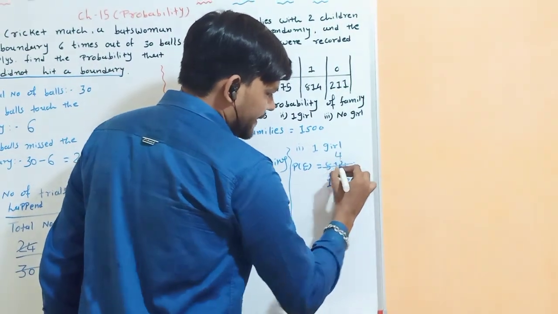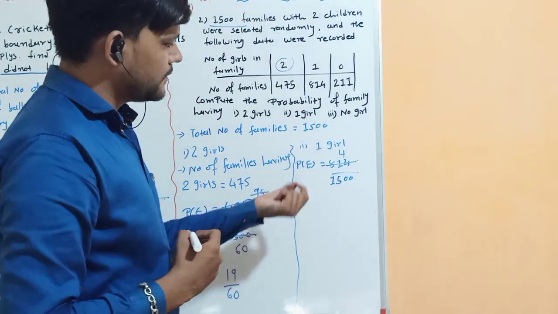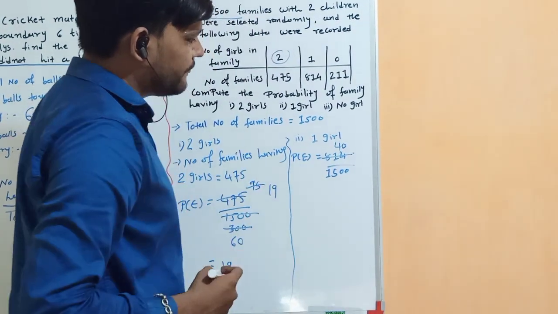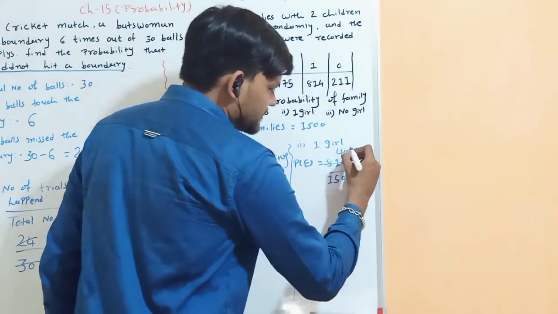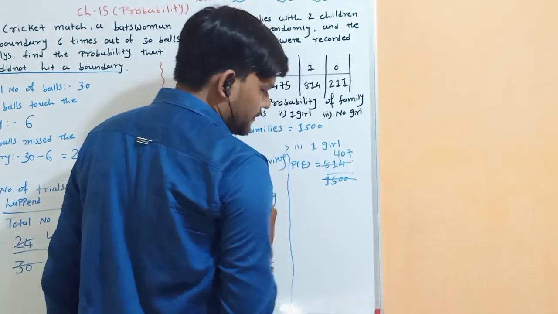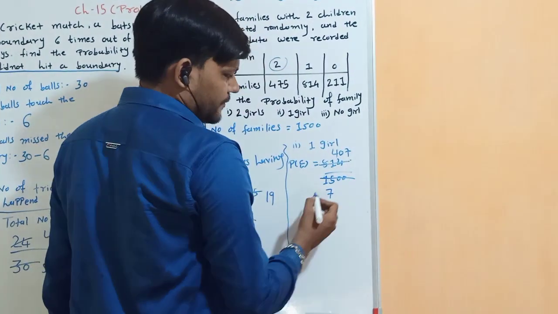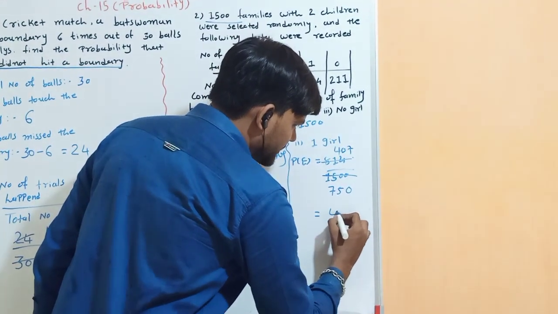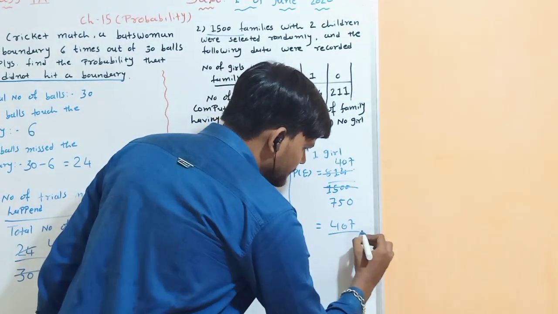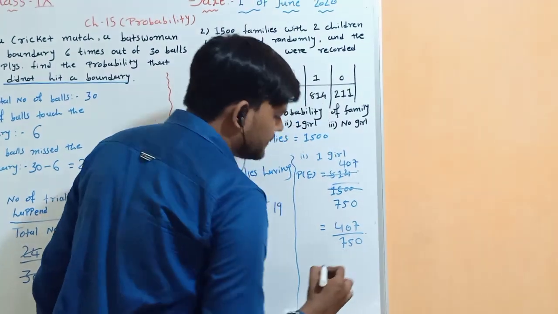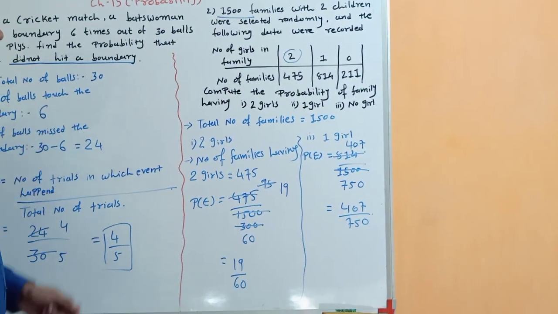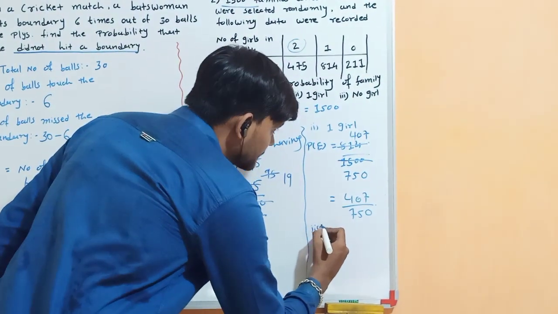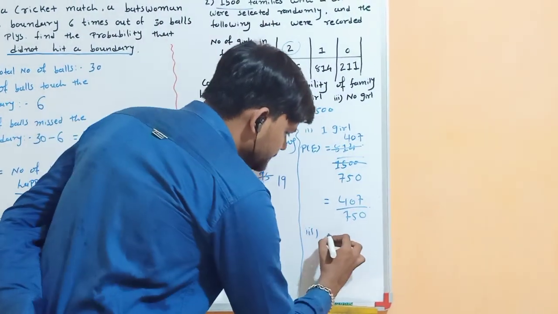2 4s are 8, right? Then 1 division is not possible, that's why 0. Then 4 becomes 14, 2 7s are 14. And here 2 7s are 14, 1 remainder becomes 10, 2 5s are 10 and 0. So the answer is 407 upon 750, right? And the last one is for 0.